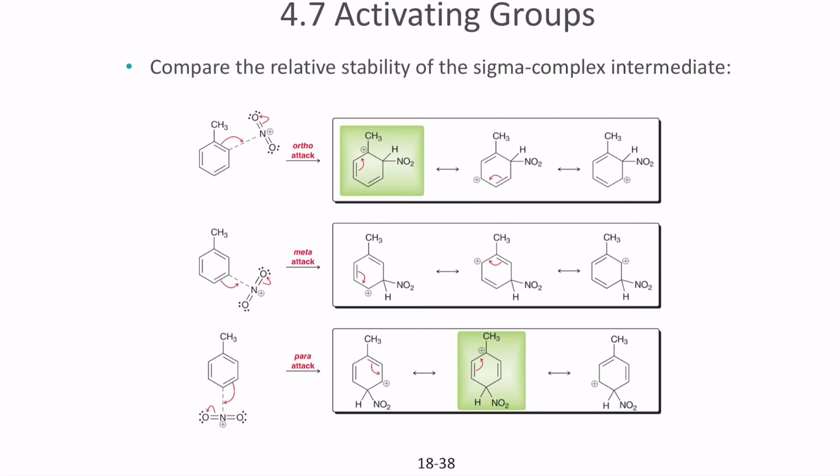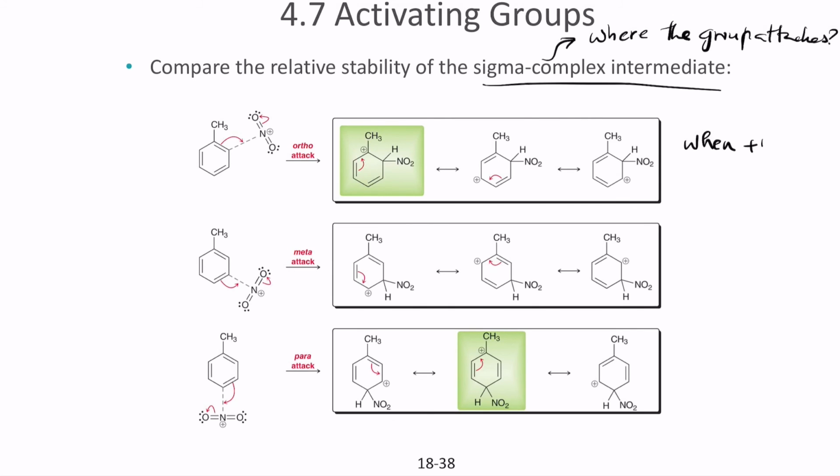This brings up the question, how do you compare the stability of the sigma complex? Because the sigma complex is the one that decides where the group attaches. It's always going to attach where the positive charge is on the more substituted carbon.